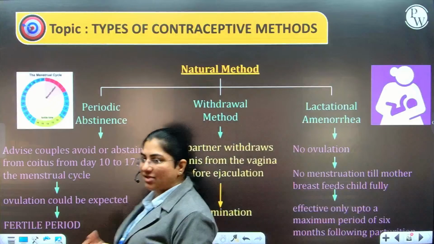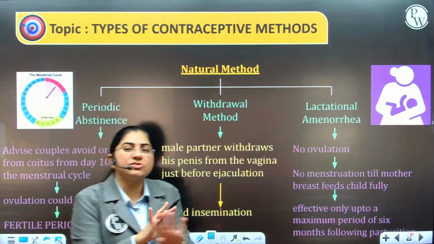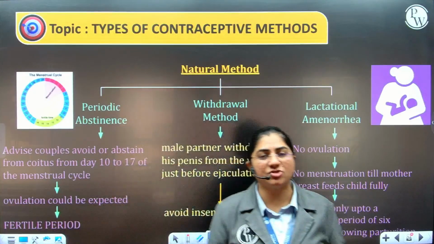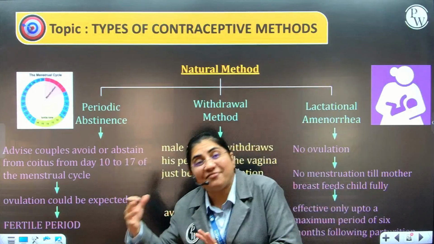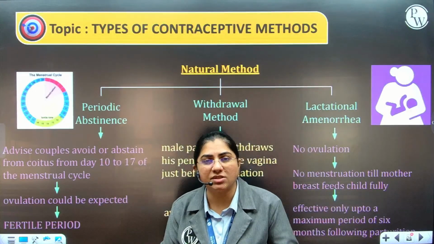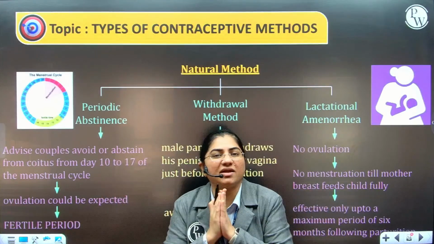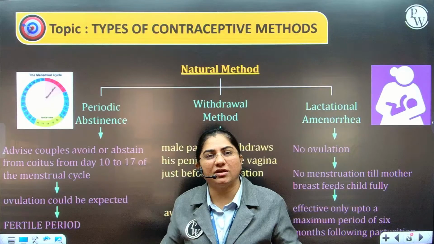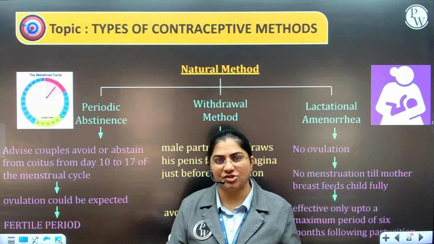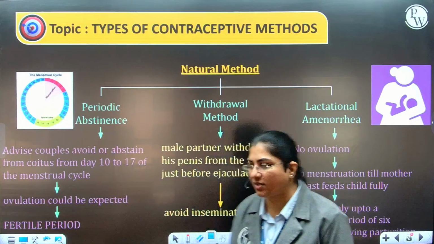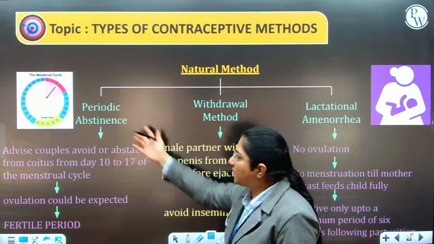When we are talking about natural method or traditional method, here there is no use of any external means or medications. Hence, the side effects are very less. So how does it work? It basically works by preventing the meeting of the gametes. So if you are not allowing the gametes to meet, obviously fertilization does not take place and conception does not take place. One of the methods is periodic abstinence.